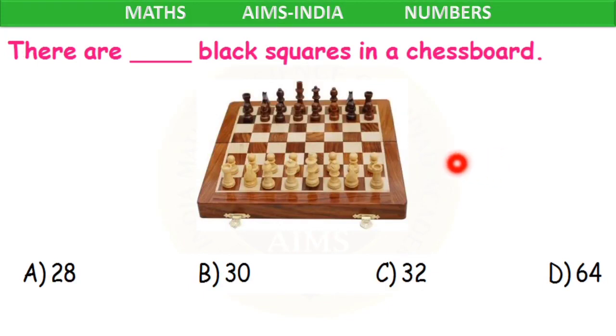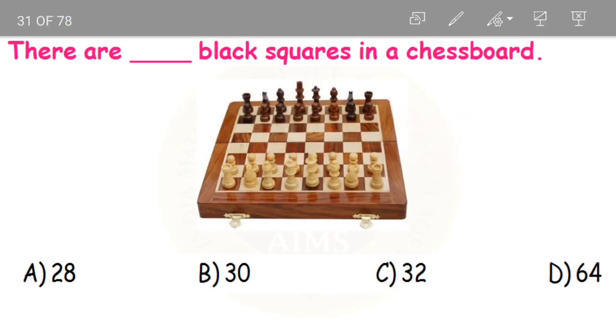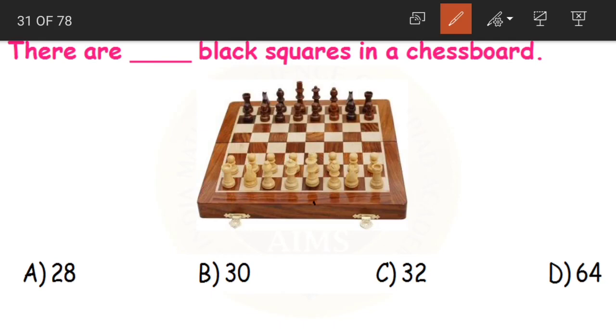Next question. There are dash black squares in a chessboard. Now here you can count, children.